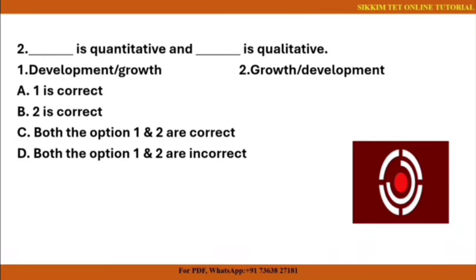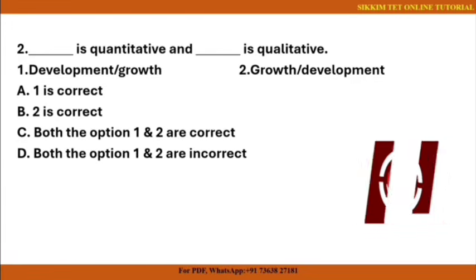So quantitative simply is related to numbers. Any terms related to numericals come under quantitative, whereas qualitative refers to quality, for example it describes feelings, behaviors or abilities. So to answer this question I'll give you a 10-second timer.